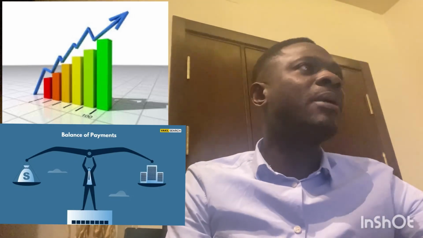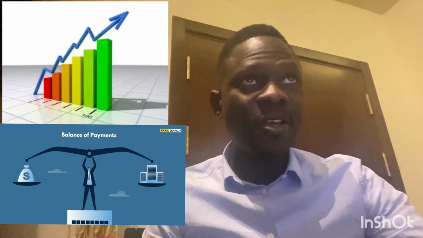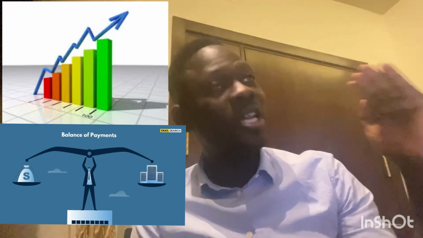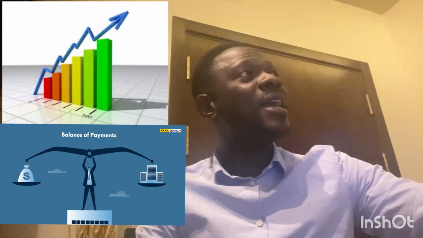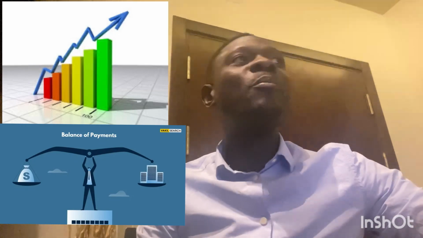So look at the first macroeconomic objective. Government wants to achieve economic growth. But the balance of payments of the economy is originally at equilibrium. So to achieve economic growth, government might have to increase output, which means increasing importation of raw materials to be able to produce goods domestically. So this will make imports exceed exports. The current account of the balance of payments will run into deficit because imports now exceed exports,